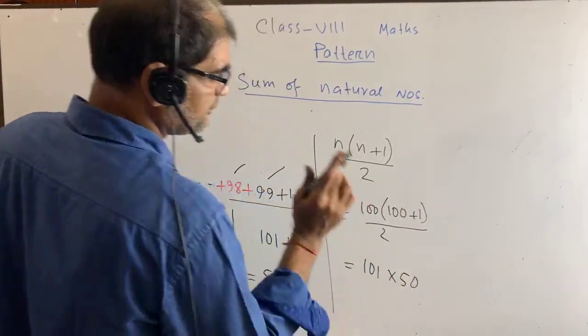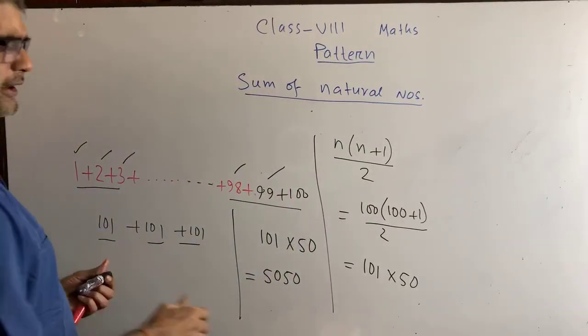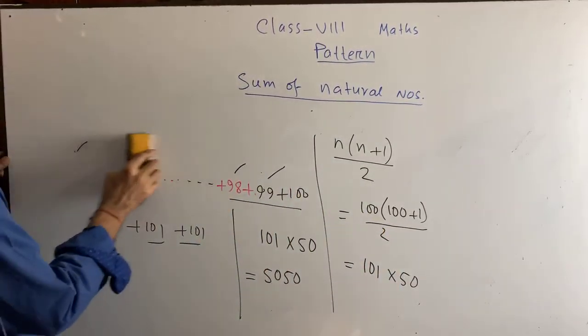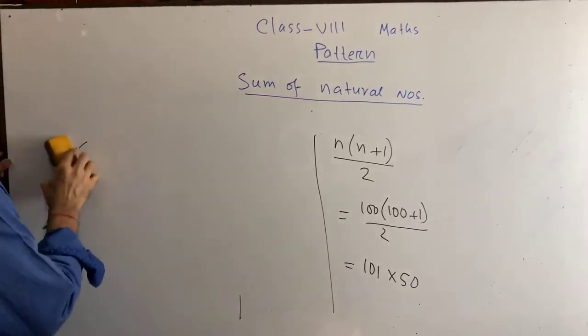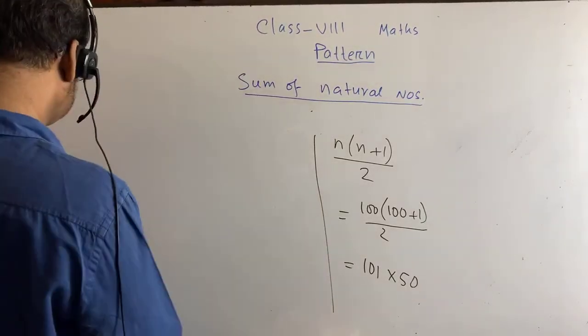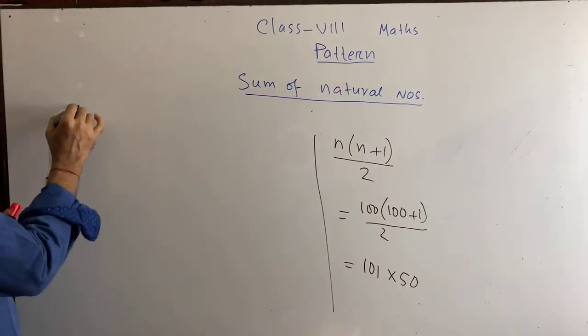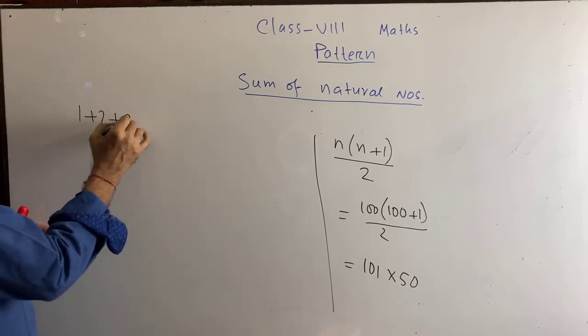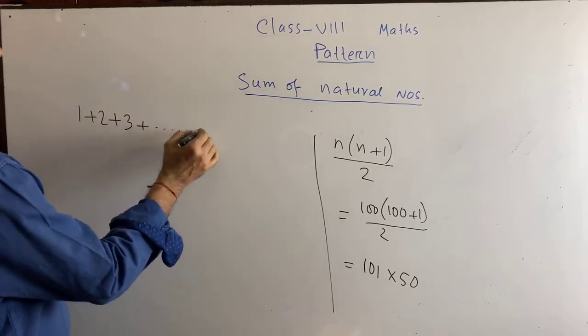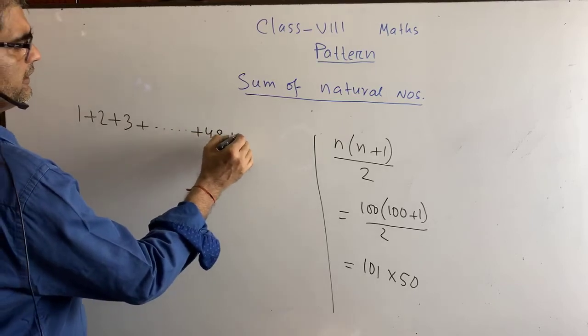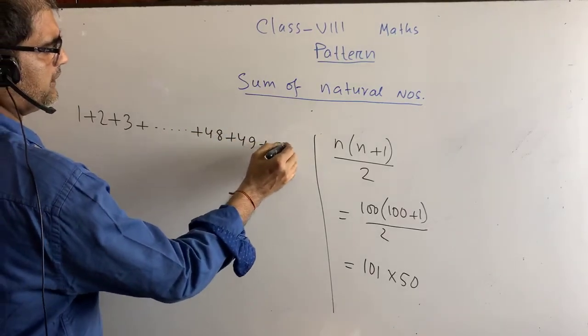Now suppose you are given another math to do. Suppose I am giving you another math. Suppose we are going to find 1 plus 2 plus 3 up to 48, 49 and 50.